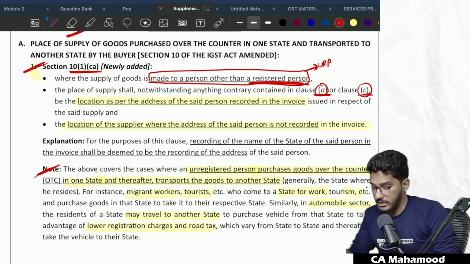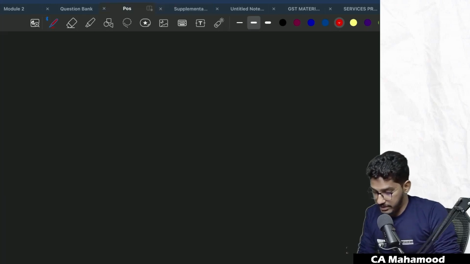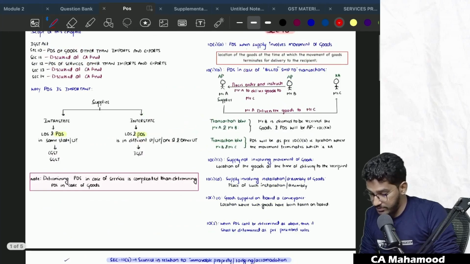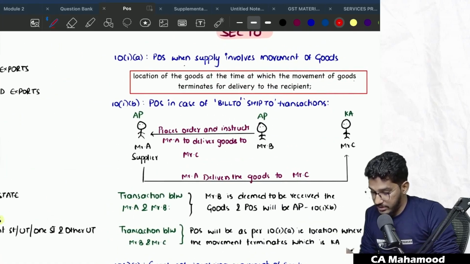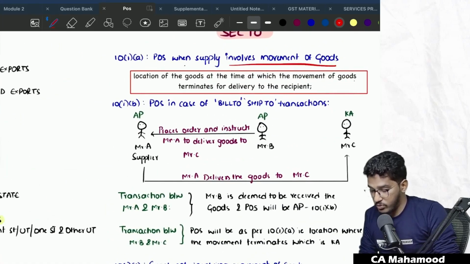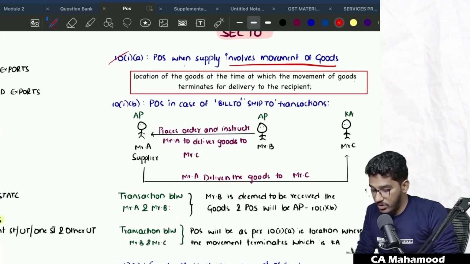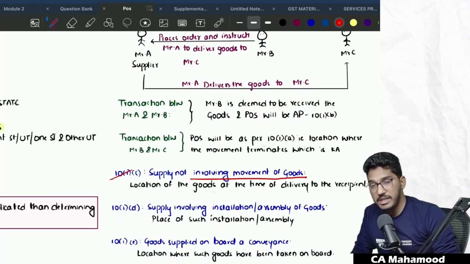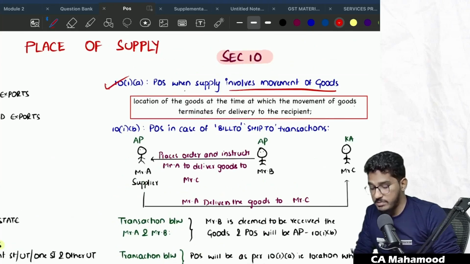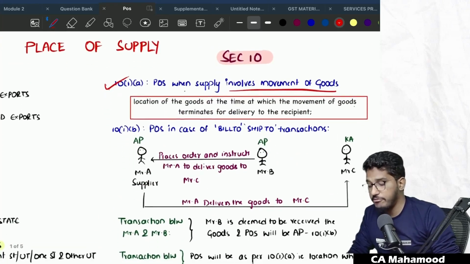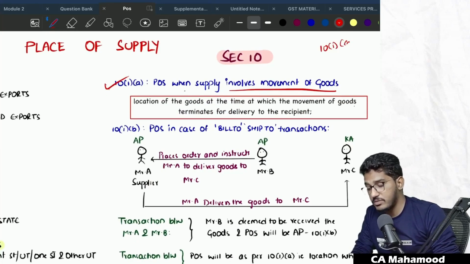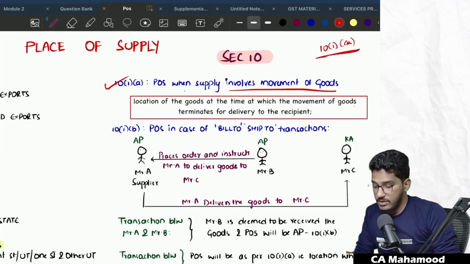That means you have to follow whatever has been mentioned in clause A and clause C if the recipient is a registered person. So if you remember, we have charts here. We have explained the place of supply entire chapter in the form of charts, if you remember. Clause A talks about when the supply is involving movement of the goods, and clause C talks about when the supply is not involving movement of the goods. They are telling you to follow clause A and clause C only when the recipient is registered. In case the supply is happening to an unregistered person, ignore whatever has been mentioned in clause A and clause C and follow only this new clause, Section 10 subsection 1 clause CA,